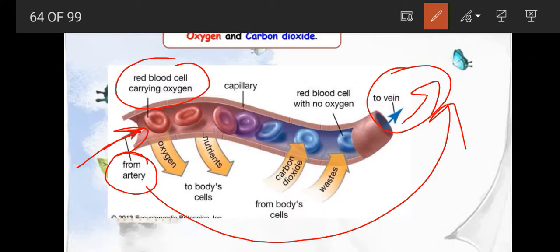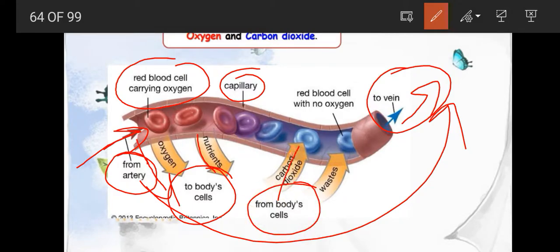From the artery it gives the oxygen and nutrition to the body cells. This is the capillaries. After that, carbon dioxide and waste materials from the body are added to it. The red blood cells with no oxygen are carried toward the vein.